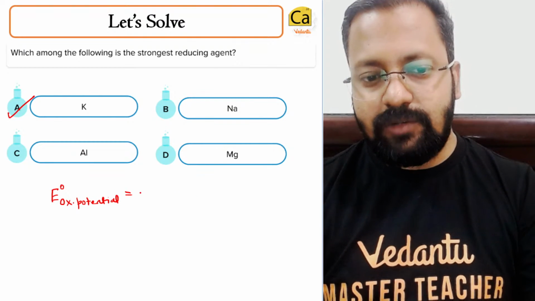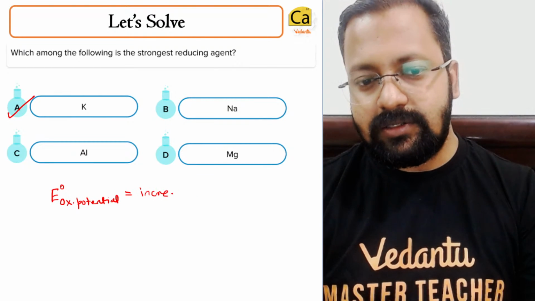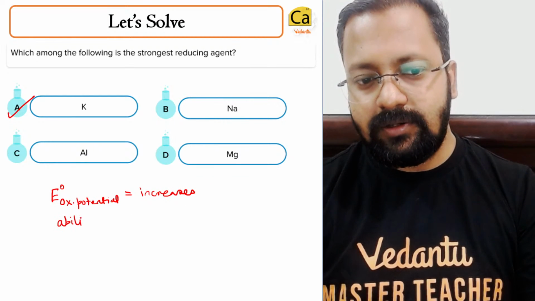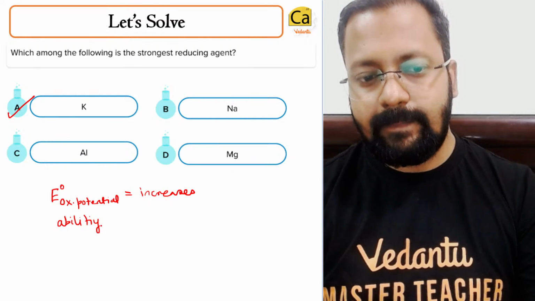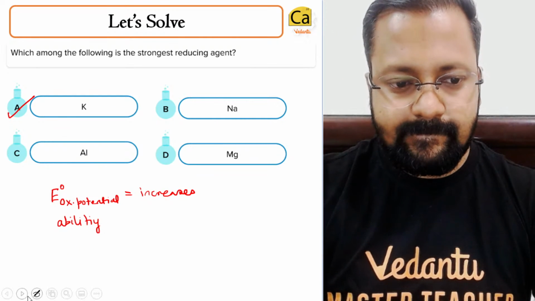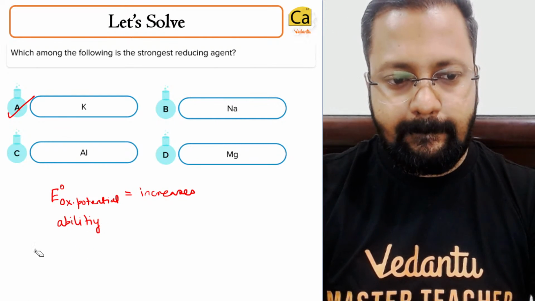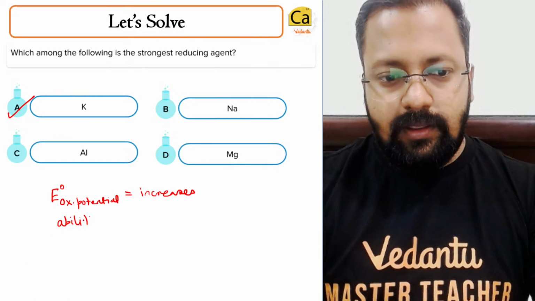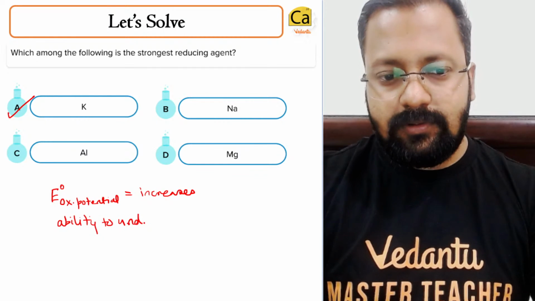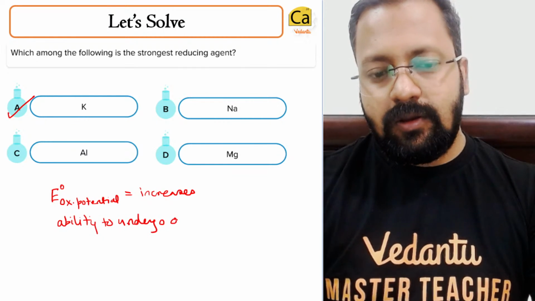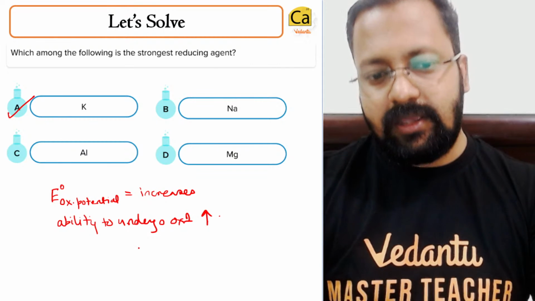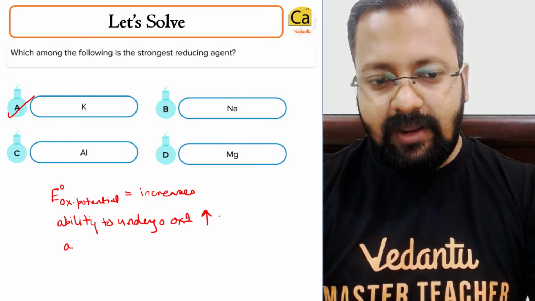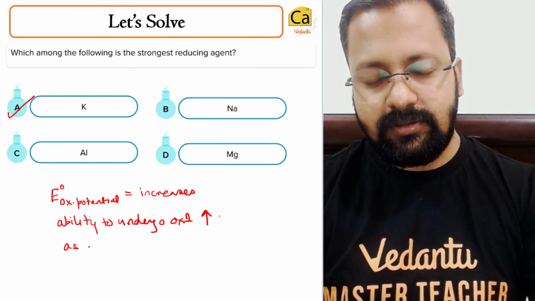And if oxidation potential increases, ability to undergo oxidation increases, and behavior as a reducing agent.